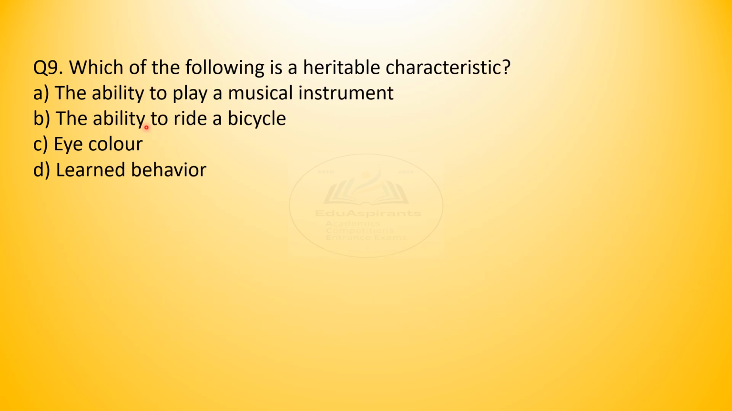Remember all this. Question 9. Which of the following is heritable characteristic among the four of them? The ability to play a musical instrument, the ability to ride a bicycle, eye color, learned behavior.